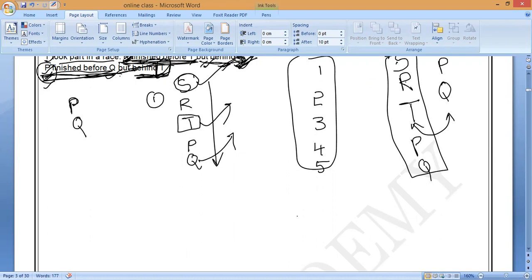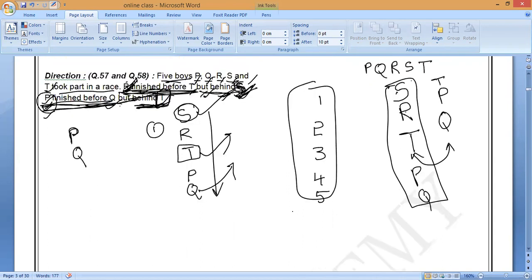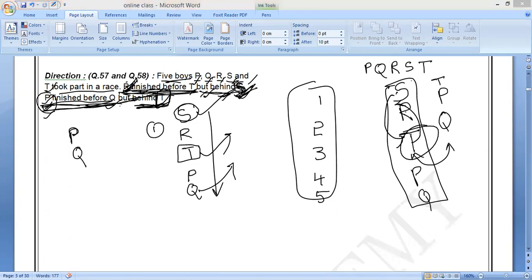Suppose S and T interchange their positions. Who will win? Now S will become T, T will become S. Then who will win the race? T only. They will give it like that, so arranging properly, then only you can answer it. Okay? Yes or no? Yes, sir. Next.